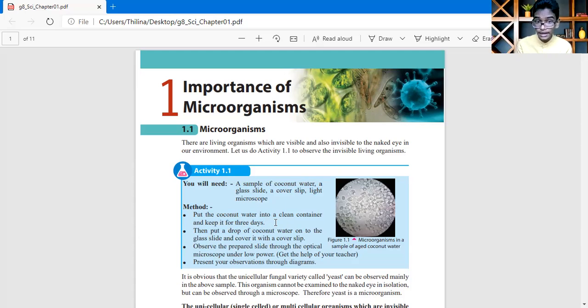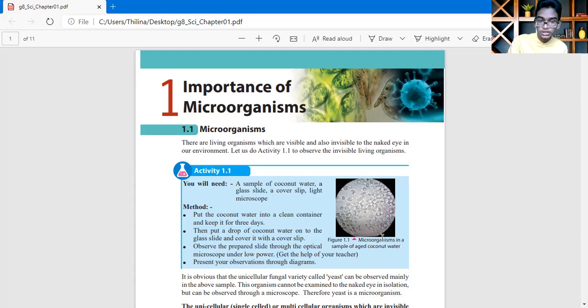After 3 days, you can take a drop of it and put it onto a slide. That means put a drop of the coconut water onto the glass slide and cover it with the cover slip. After that, observe the prepared slide through an optical microscope under low power.